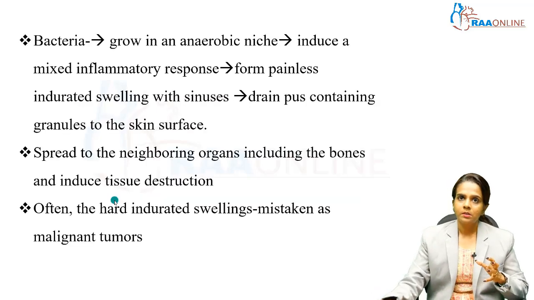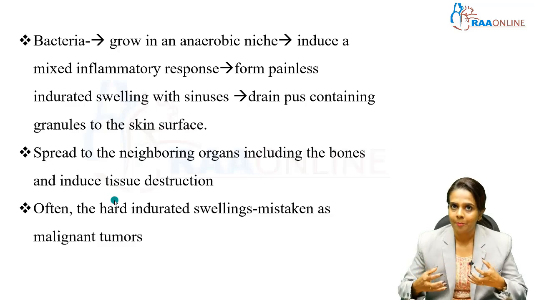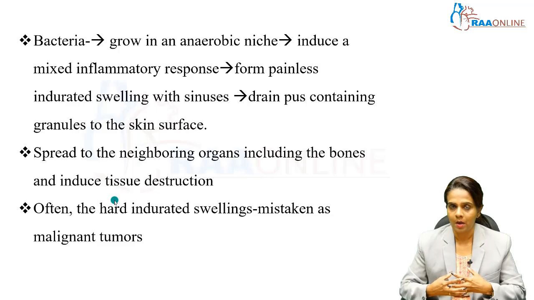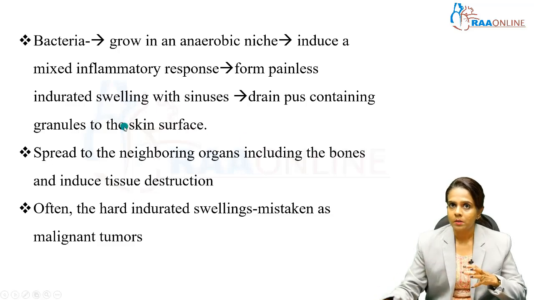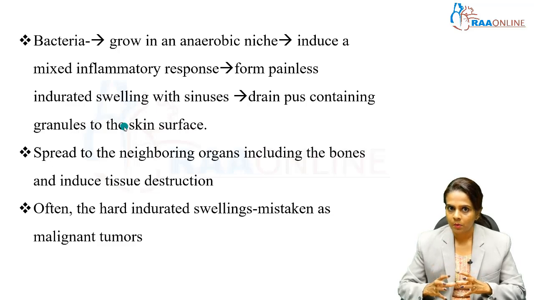The pathogenesis is like this: these bacteria usually bridge the gap between the mucosa and epithelial cells in the oral cavity and grow in an anaerobic niche and induce a mixed inflammatory response. Finally, it leads to the formation of a painless indurated swelling, and in that swelling we can see the sinuses.